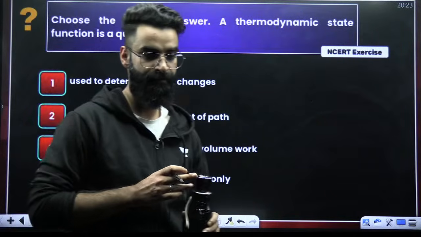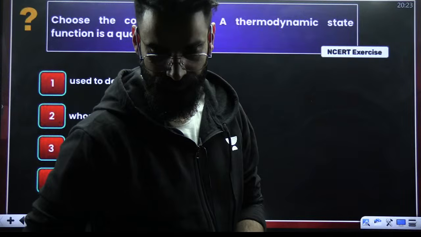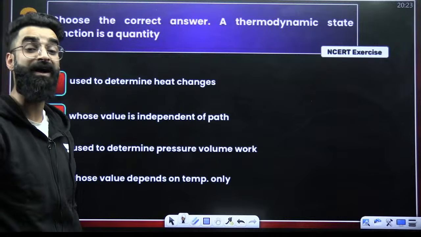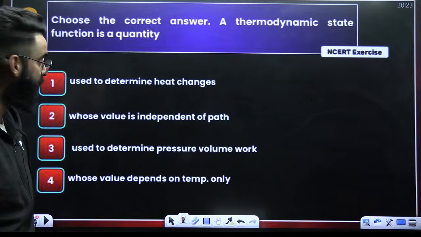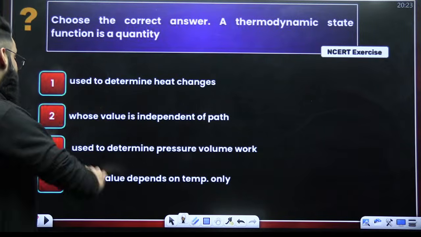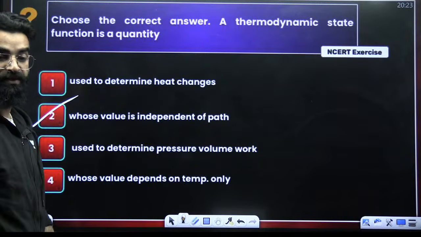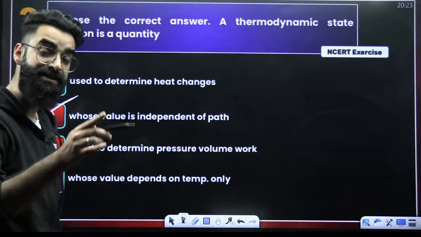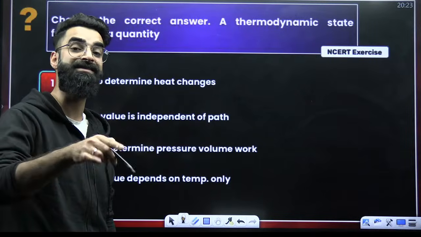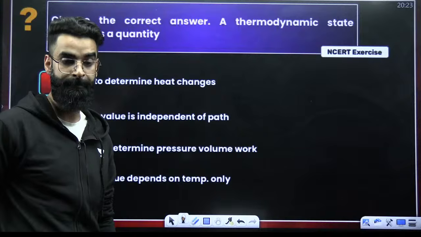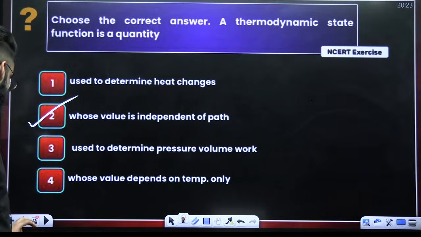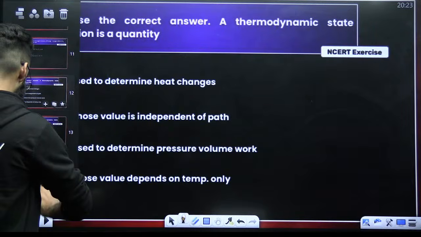State functions depend on initial and final state, and at the same time, they are path independent. I hope you remember. State functions are path independent. You should know it. Path functions also depend on initial and final state, but at the same time, they are path dependent. A very simple and basic question this was.